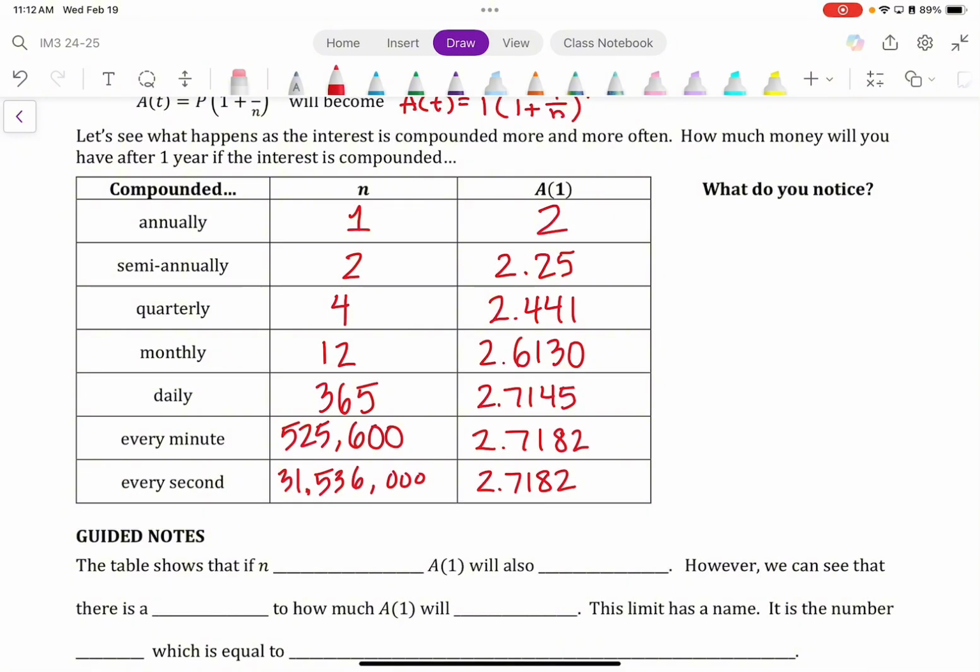Now, what I want you to do at this time is I want you to write something down for the following. What do you notice is happening to the balance as we increase the amount of times that we compound the interest? Does it grow forever, or does it reach a limit? Does it stop growing? And if it stops growing, I want you to tell me to what number we are getting close to, or what number seems to be that asymptote, that limit, the one that we get to, but we cannot get any higher than that. So let's do the following. Take a minute to write something down, and then we'll do a class discussion. All right, go ahead and do that at this time.